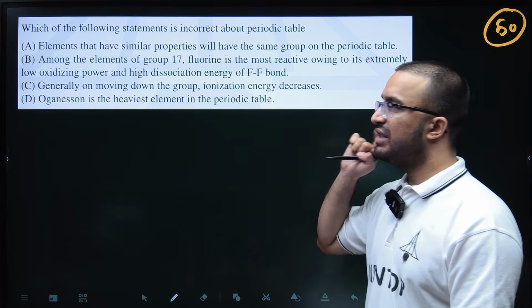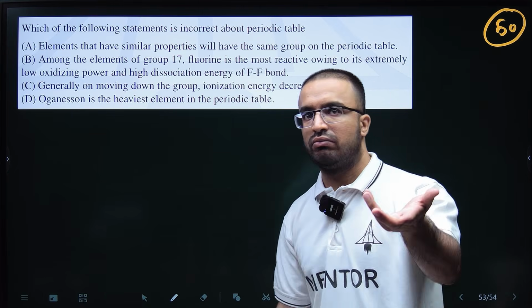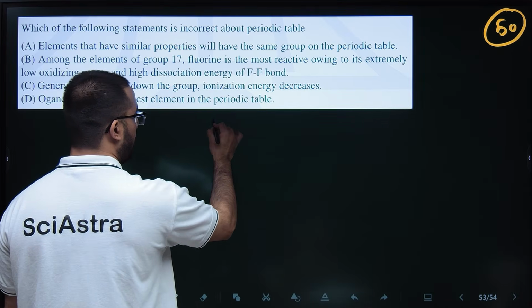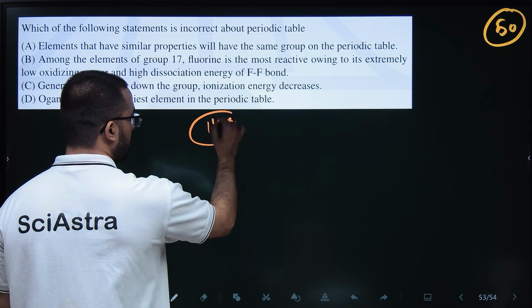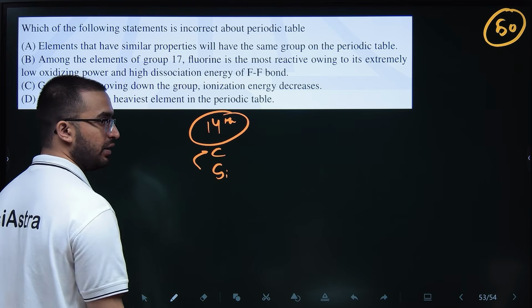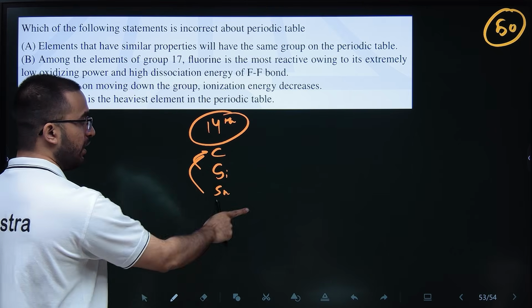Elements that have similar properties will be in the same group on the periodic table, obviously. So any element in the 14th group will have properties like carbon. Silicon has properties like carbon, right? Silicon, tin, germanium. They have similar properties, right?